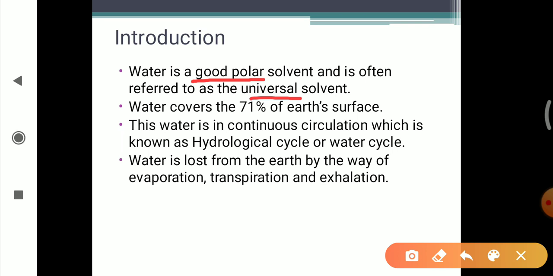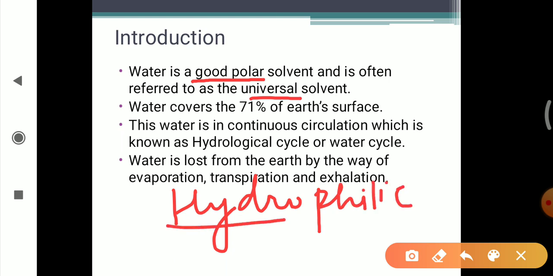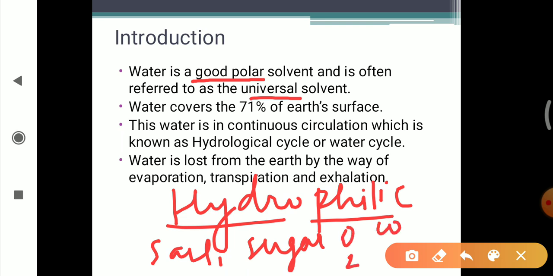For example, salt, sugar, acids and some gases like oxygen and carbon dioxide all dissolve in water. So they are known as hydrophilic. The word hydro means water, and philic means loving. So salt, sugar, some acids and some gases like oxygen and carbon dioxide are dissolved in water. They are known as hydrophilic, which means water loving.